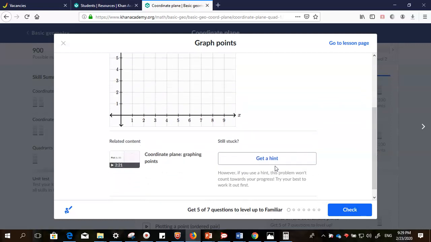Once you take this hint, it means that this particular question has been answered for you, and hence you will be short of 1 question out of 7. Hence, you have to go complete and come back and start all over again to get all 7 questions correct. Or it says get 5 of 7 questions to level up for familiar.